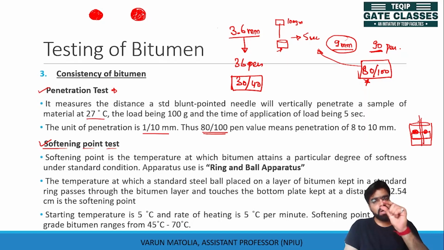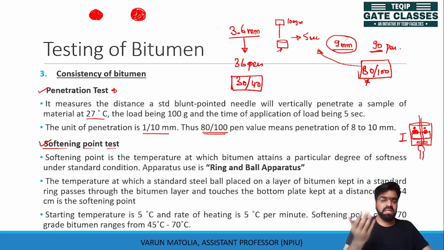A steel ball of diameter around 5 mm is placed on these rings, and the temperature is started to rise. There is a stirrer which stirs this whole assembly. The height difference between the plate on which the rings are placed and the bottom plate is around 2.54 centimeter.